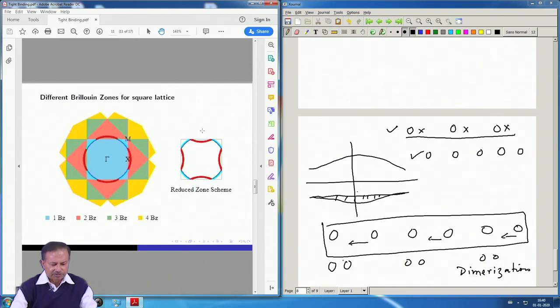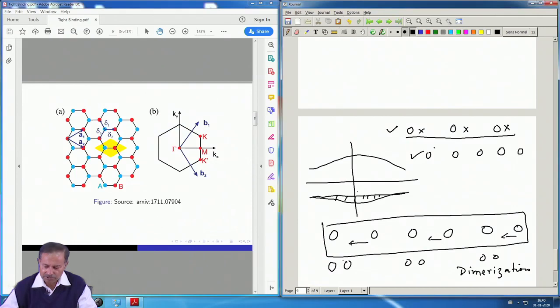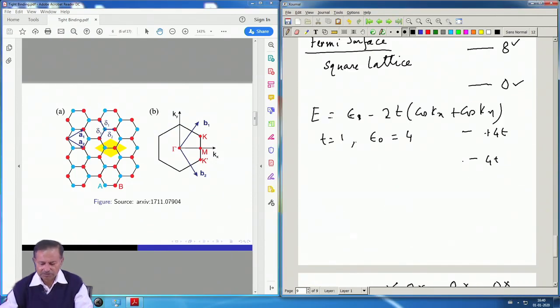Fermi surfaces of this kind, for example, this blue one, this square Fermi surface, are unstable towards distortions or other instabilities, some long range orders, because these kind of Fermi surfaces can be brought onto each other. Just look at these Fermi surfaces, this one, the square one.